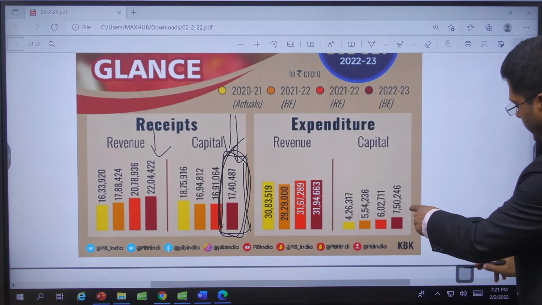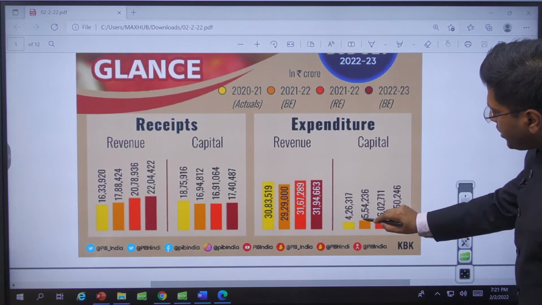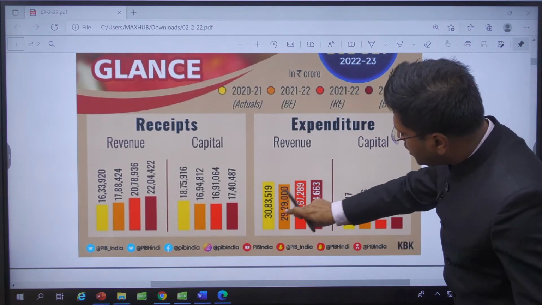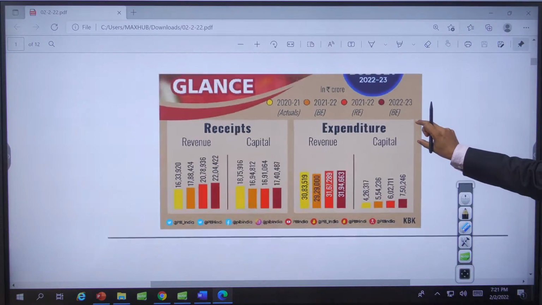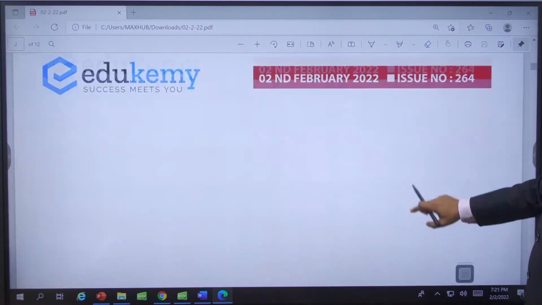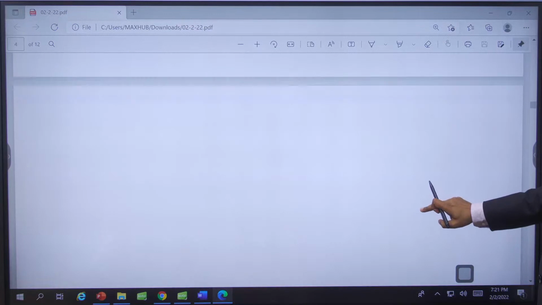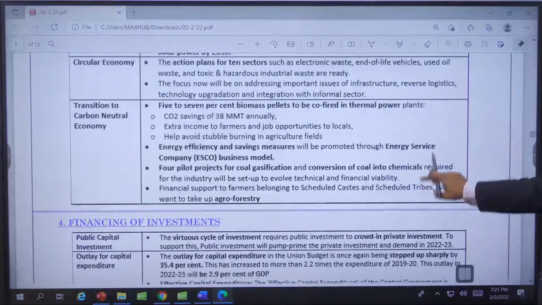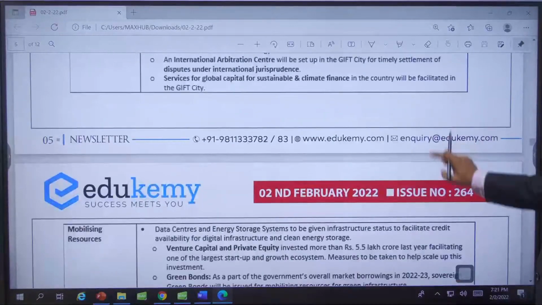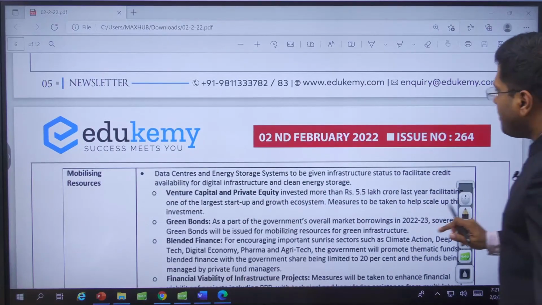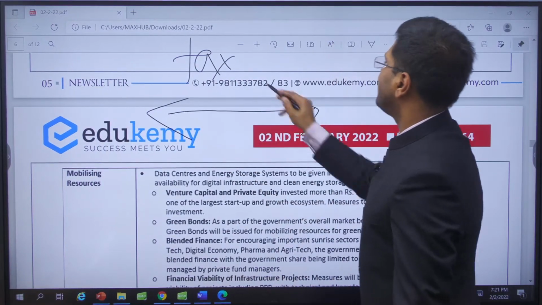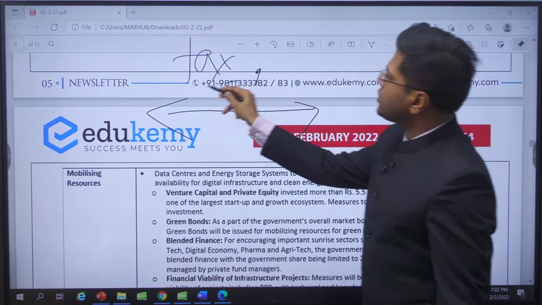So now you know very clearly that we were spending 5.5 lakh crore. Now we are spending 7.5 lakh crore, but see the amount we spend in revenue expenditure is actually very high. All right. This is what has increased in finances. There are other ways to increase the finance. For example, taxation. Taxation has the basis has to be widened, right? The tax norms revision has to be done.